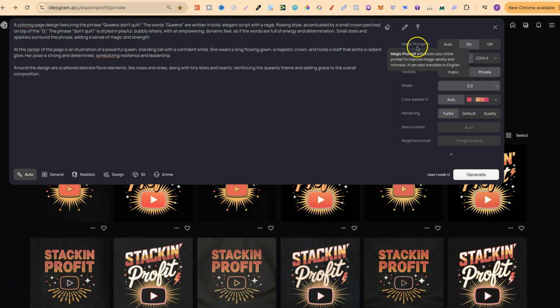We're going to use Magic Prompt as well, so make sure that's enabled, because this gives you variations of this prompt as well, which some of them actually turn out extremely well. We're going to make sure the model is on 2.1, which is just here, and then we're also going to choose rendering and turbo. Now why is that? Well, if we look down here, turbo uses 1 credit, but if we have it on the default, it actually uses 2. So always make sure you have it on turbo.